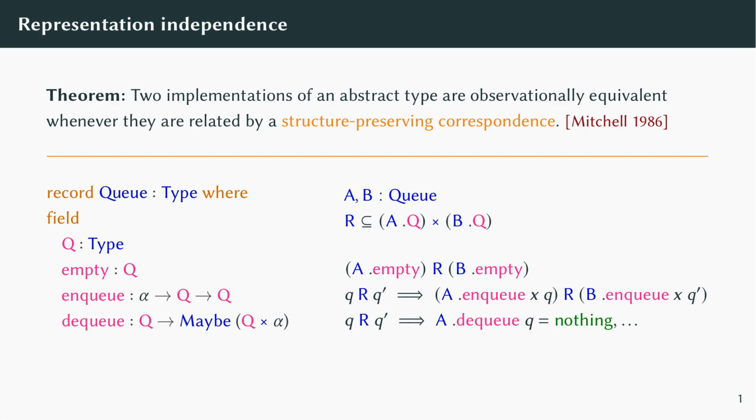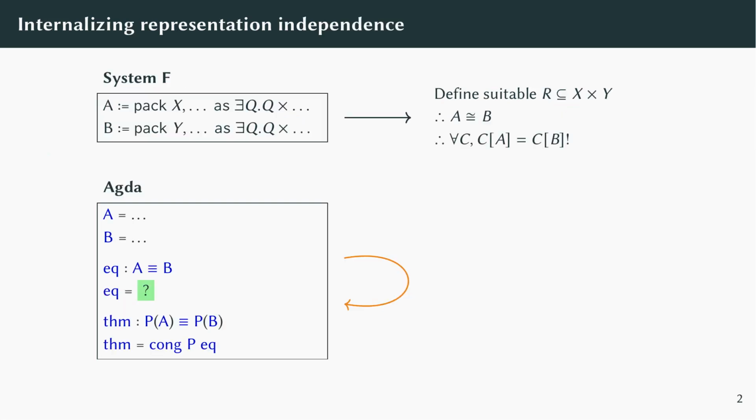that respects the operations. In the case of queues, this means that the two empty queues must be related. If two queues are related, enqueuing the same thing onto both must give us related queues. And finally, if two queues are related, either both are empty, or dequeuing gives us the same element and another pair of related queues. These results are usually formulated as metatheorems.